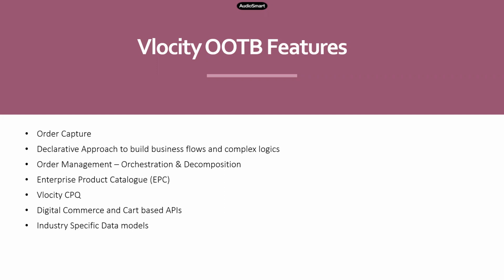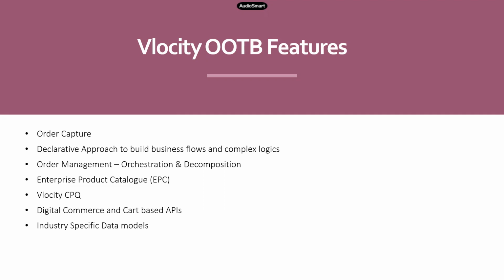Why order management is such a huge topic is because any order capture journey can be built on any platform, right? You can completely rely on a UI XML system. You can build it in Velocity. You can build using Lightning components, LWC components. You can deal with that anywhere.